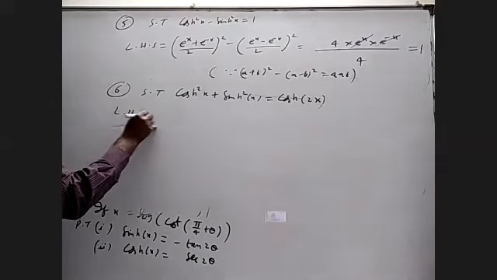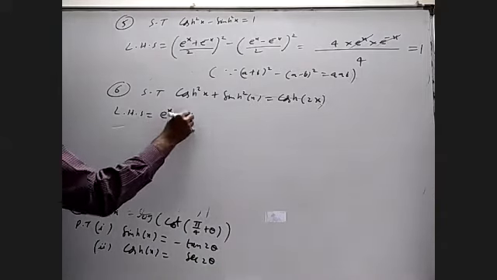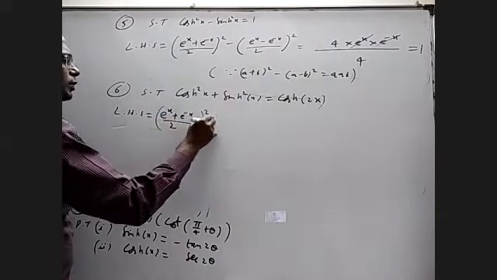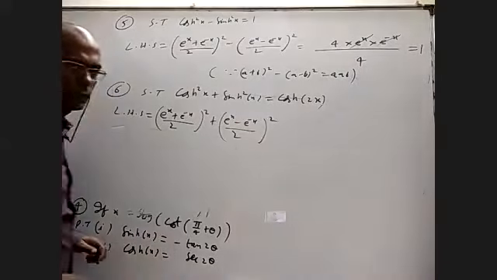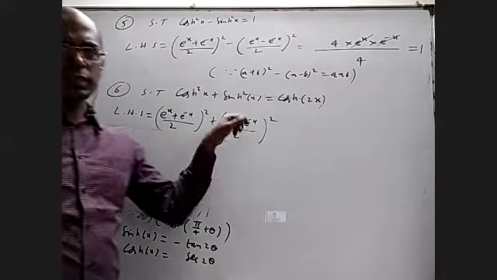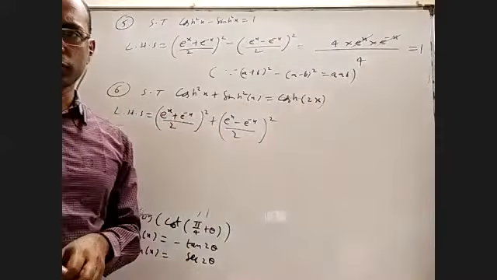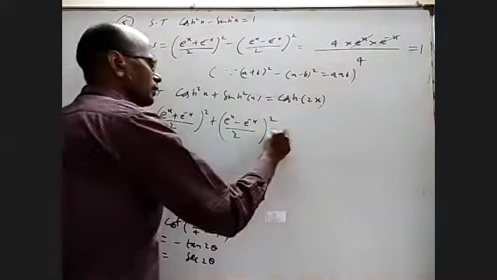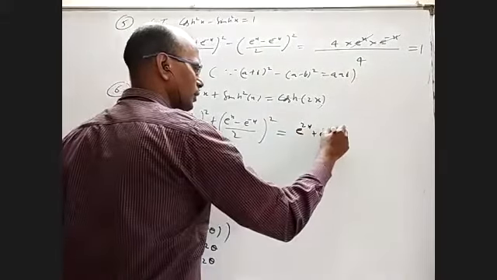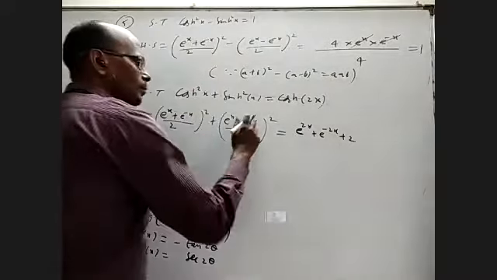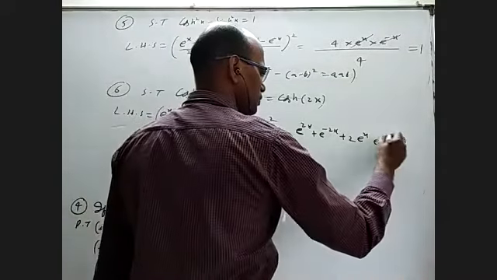Again, start with LHS. E power x plus e power minus x by 2 whole square plus e power x minus e power minus x by 2 whole square. We have formula a plus b whole square plus a minus b whole square is 2 times a square plus b square. If not, you can just expand. This will be e power 2x plus e power minus 2x plus 2 e power x into e power minus x.